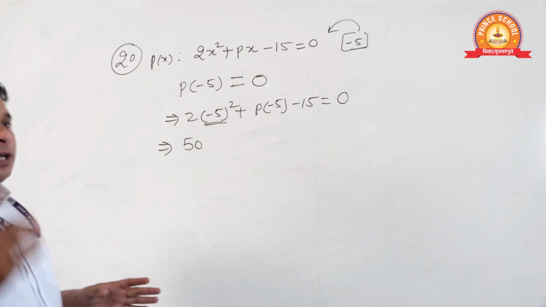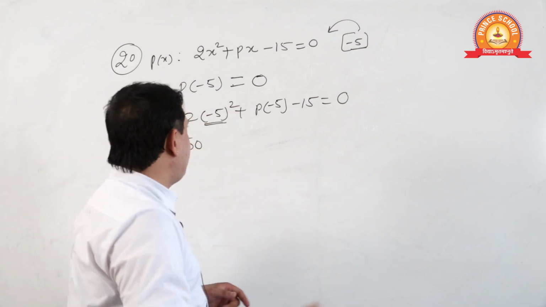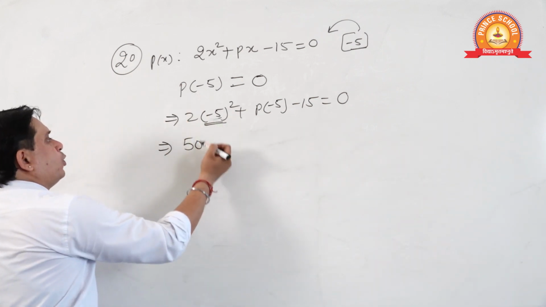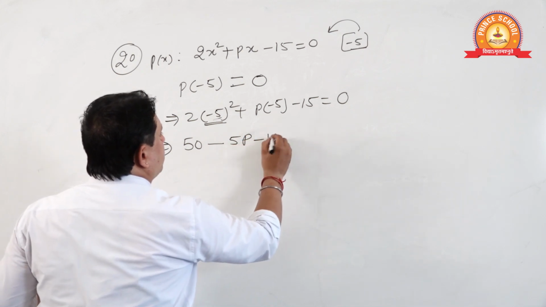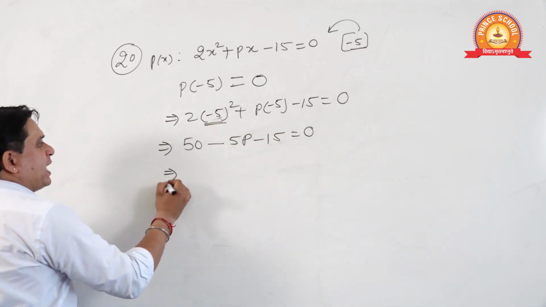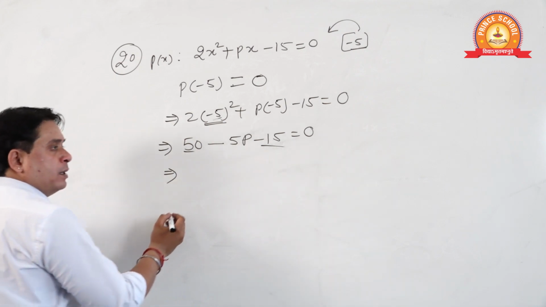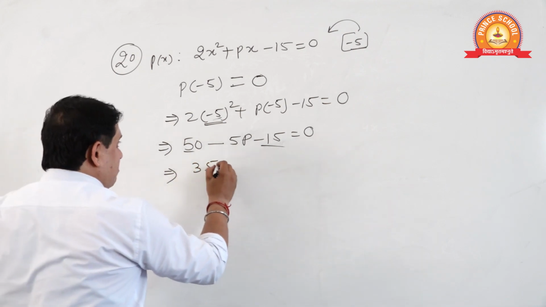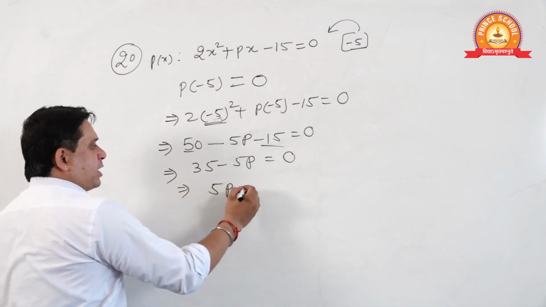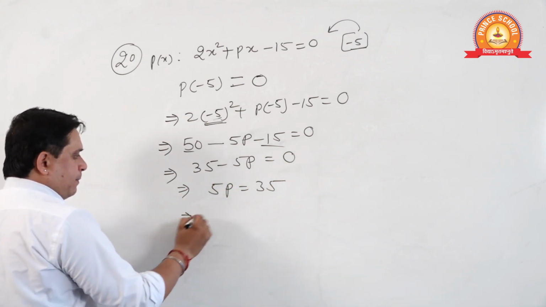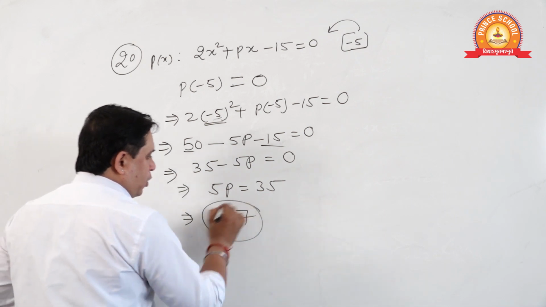If the power is even, output will be plus. 50 minus 5p minus 15. From here, 50 minus 15 is 35, minus 5p. From here 5p is equal to 35. P will be 7. Yes or no?